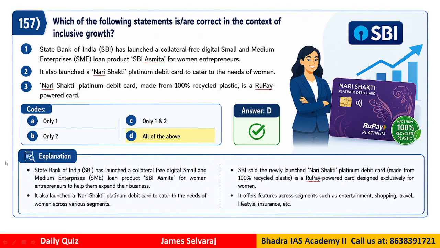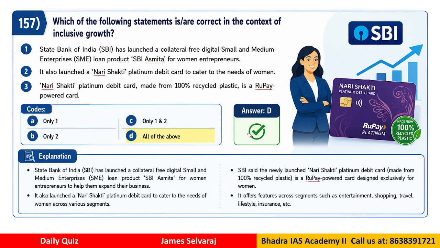Question number 157. Which of the following statements are correct in the context of inclusive growth? This is kind of a current affair related as well. So the State Bank of India has launched a collateral free digital small and medium enterprise loan product called SBI Asmita for women entrepreneurs. It also launched a Nari Shakti Platinum debit card to the needs of women, right? The Nari Shakti Platinum debit card made from 100% recycled plastic is a RuPay powered card, right? So now which of the statements are correct?